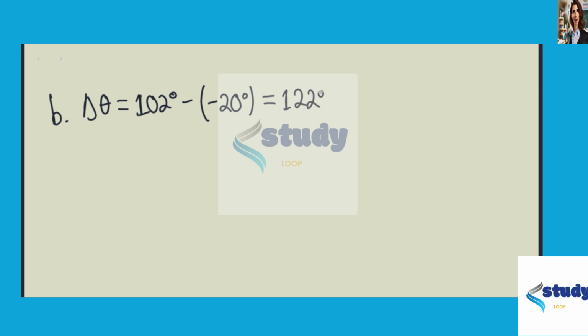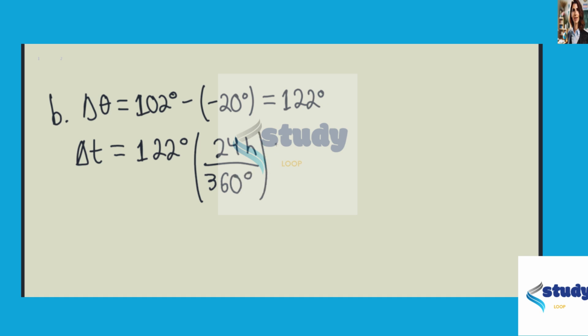Now, for part B, however, delta theta now equals 102 degrees minus negative 20 degrees. This is giving us 122 degrees. So the required time shift, delta t, would be equal to 122 degrees multiplied by, again, 24 hours for every 360 degrees. This is giving us 8.1 hours. This would be your answer for part B.